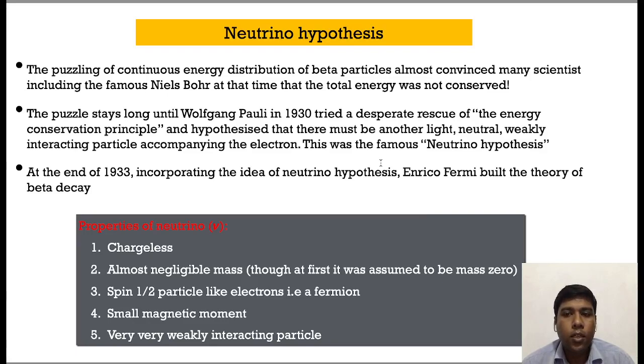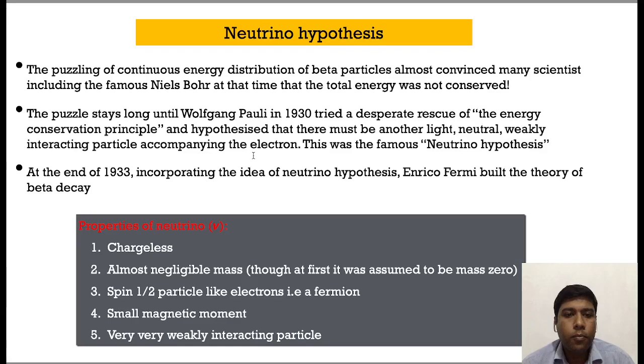Pauli in 1930 came up with his neutrino hypothesis to save the principle of conservation of energy and momentum. He hypothesized that there must be another particle accompanying the emitted electron, and he named it the neutrino. Later on, in 1933, Enrico Fermi built the theory of beta decay.